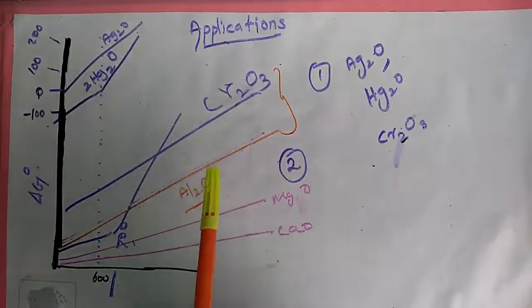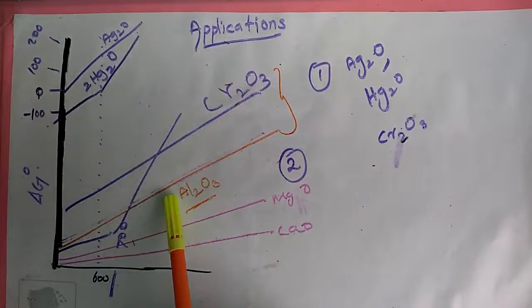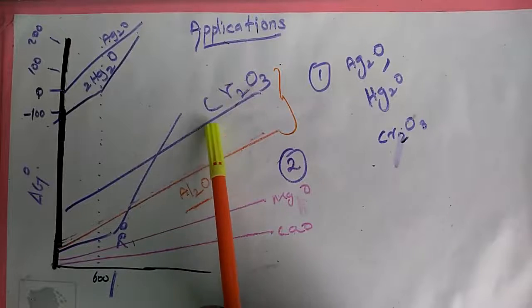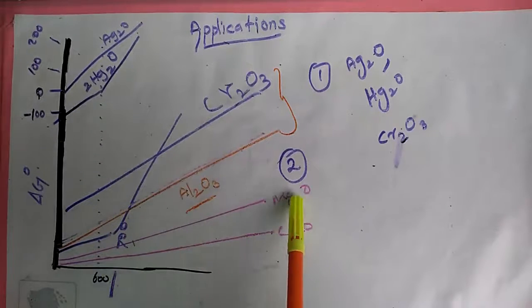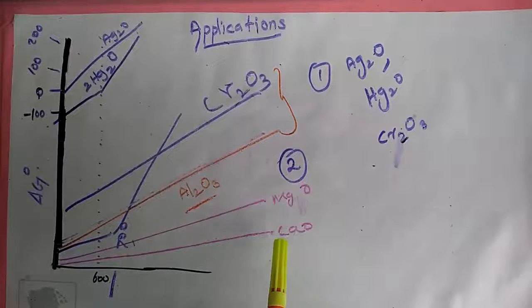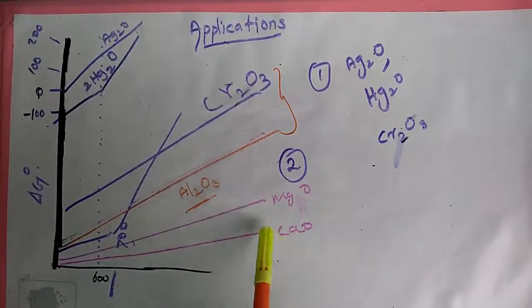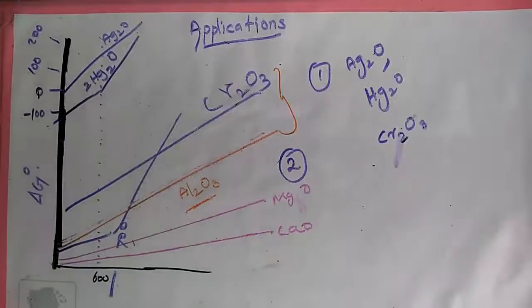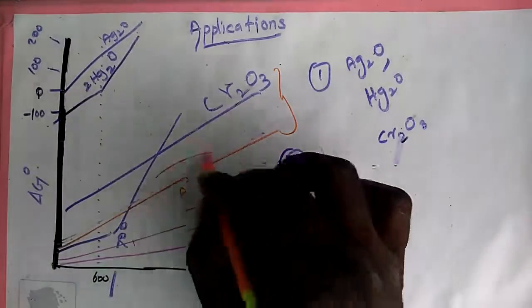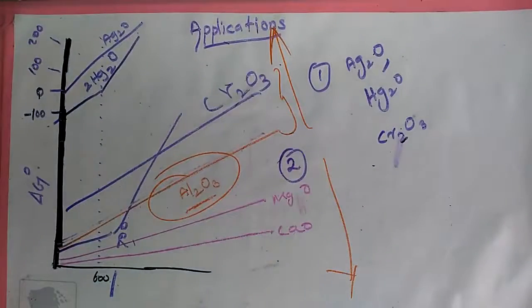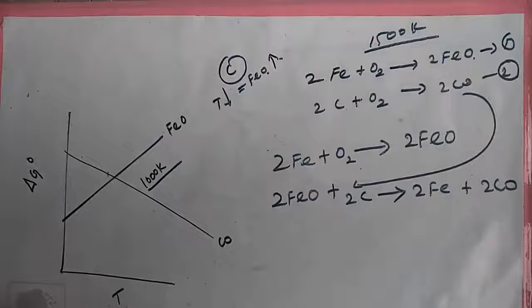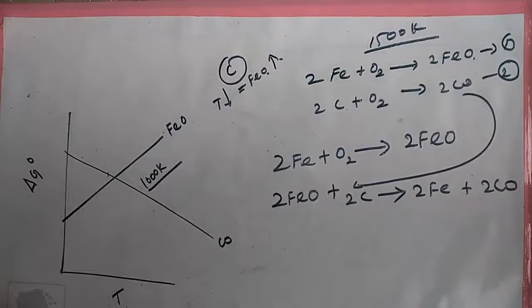Hence, aluminum can be used to reduce chromium oxide, but it cannot reduce the oxides of magnesium and calcium, which occupy a lower position than aluminum oxide.